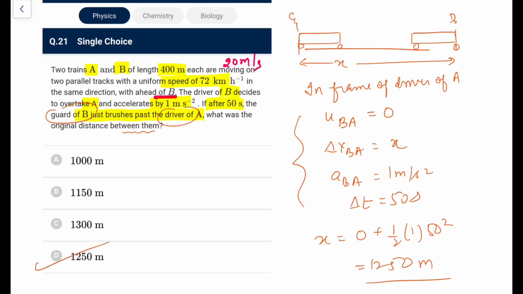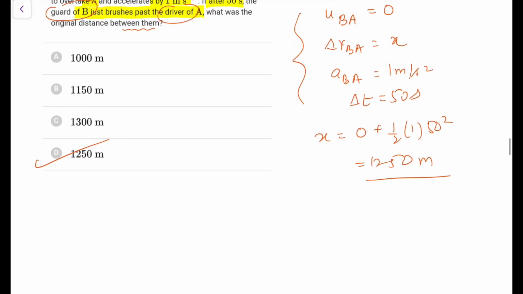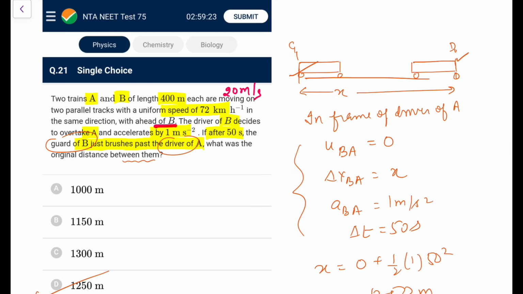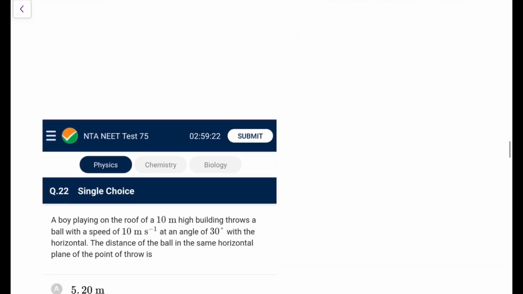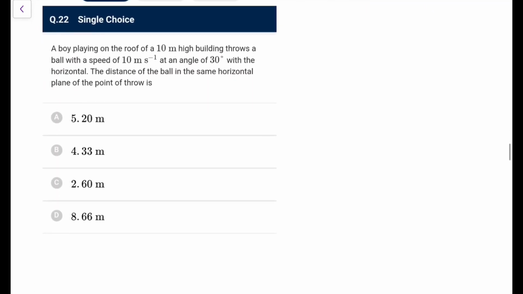So this term 'between them' confuses. It is not the gap between the two trains, it is basically the gap between the front end of the first train and the back end of the second train, because the driver is generally in the front and the guard is at the back of the train.